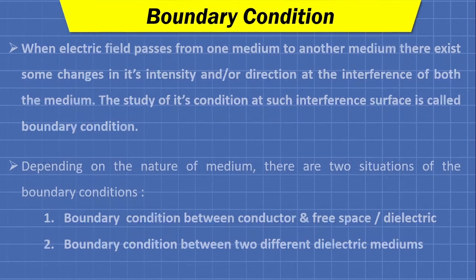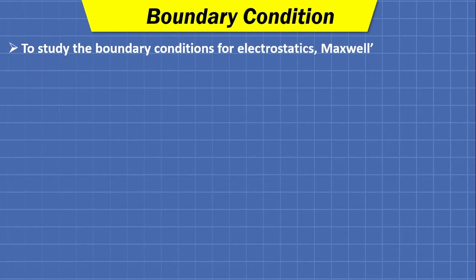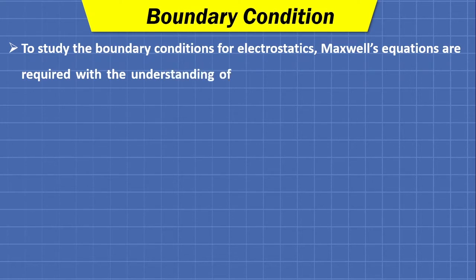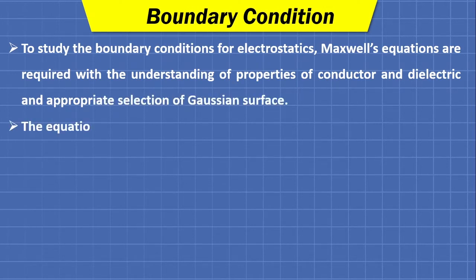So let us begin. Now, to study the boundary conditions for electrostatics, Maxwell's equations are required, and along with Maxwell's equations, we need some understanding of the properties of conductor, the properties of dielectric, and of selecting an appropriate Gaussian surface.